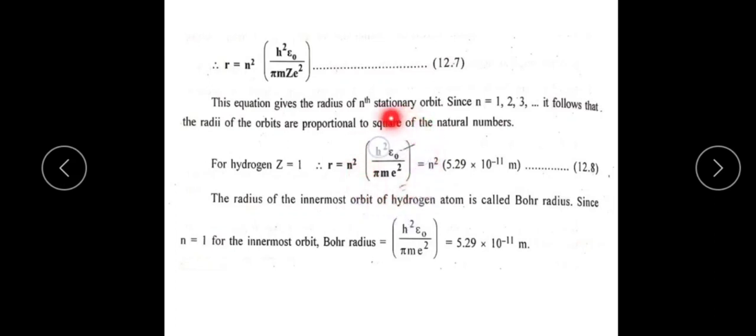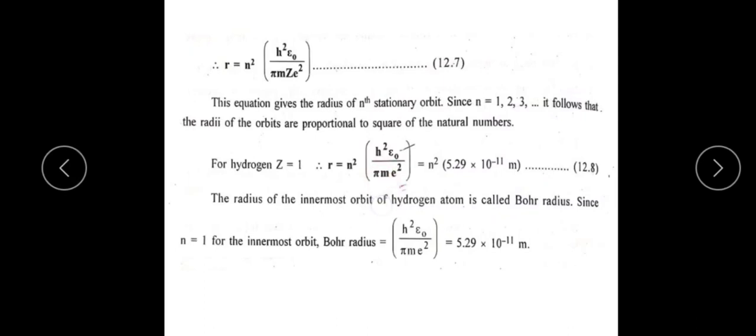After substituting these values, here h means Planck's constant. Its value is 6.626 into 10 to the power minus 34 joule second. Then the next one is epsilon naught. Epsilon naught value is 8.854 into 10 to the power minus 12. Then the next one is pi, that is nothing but 3.142. So it's a well-known term.